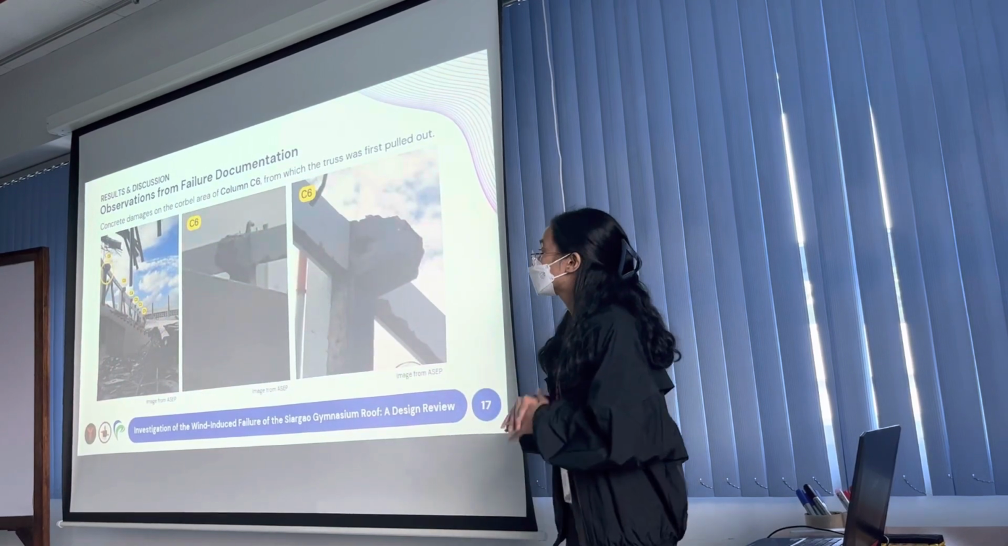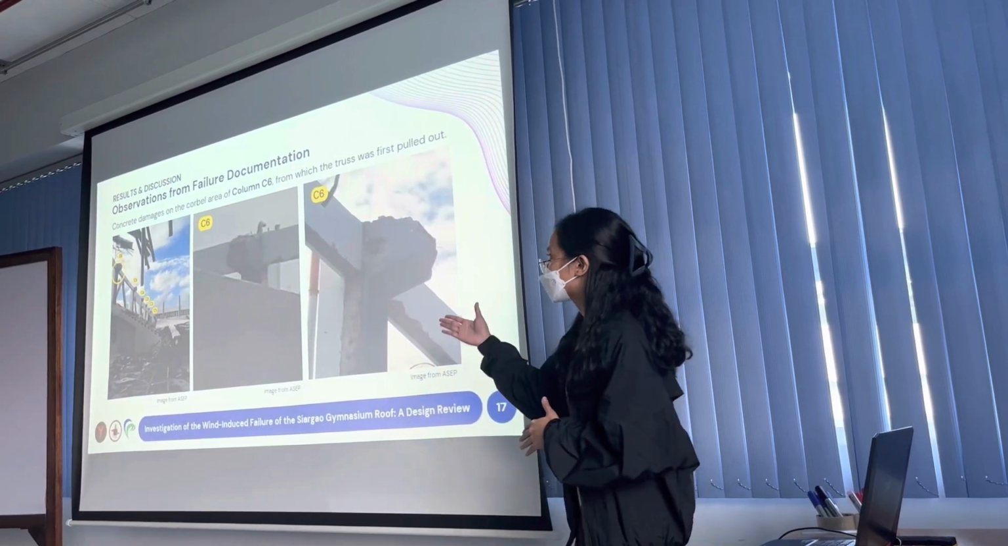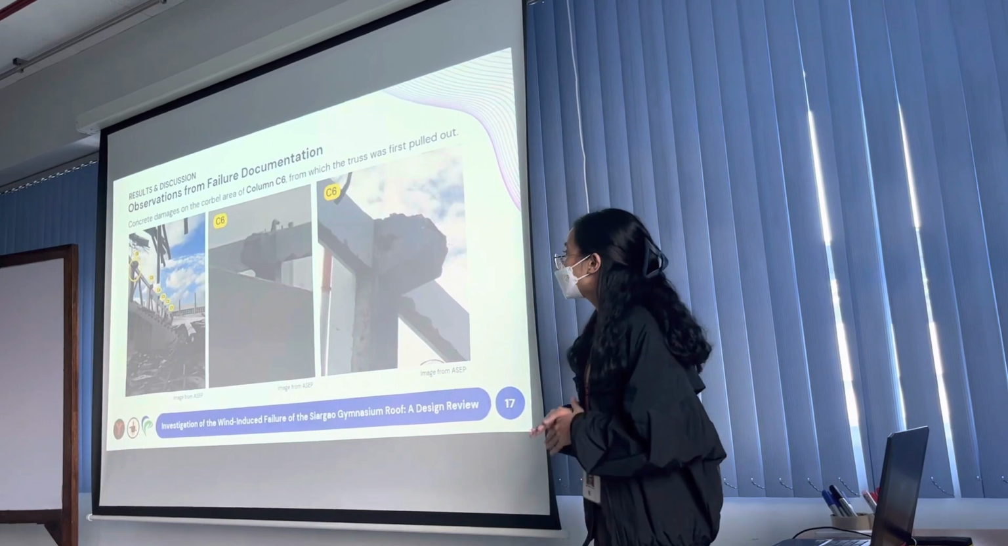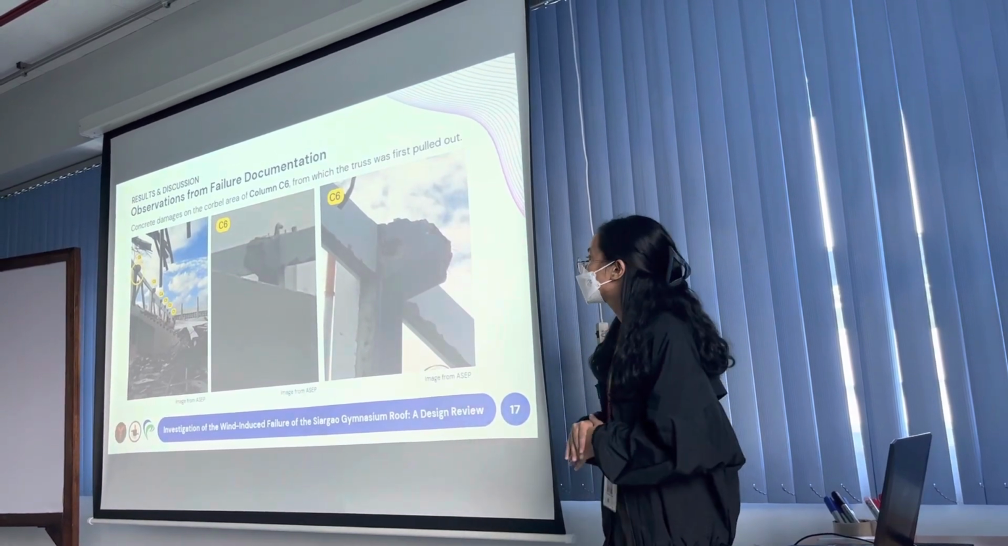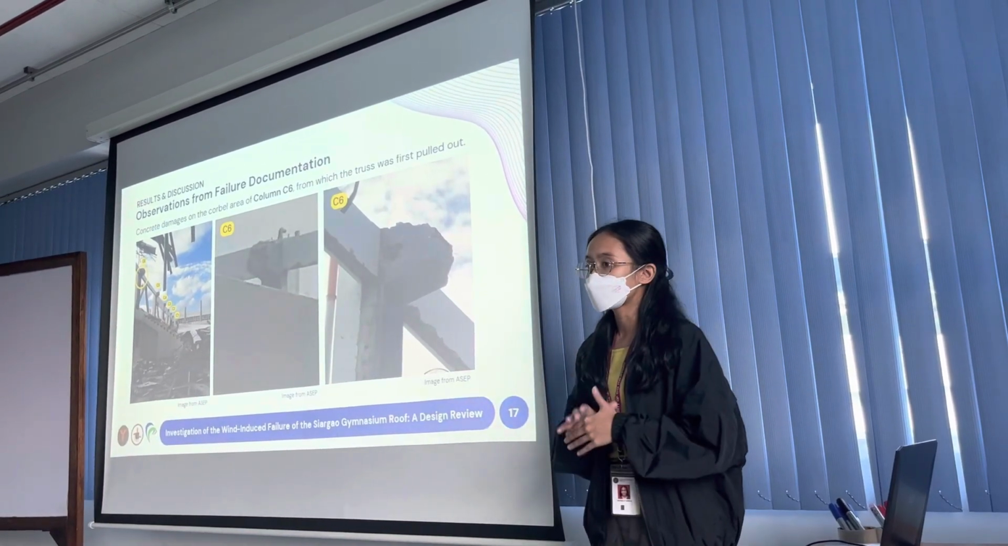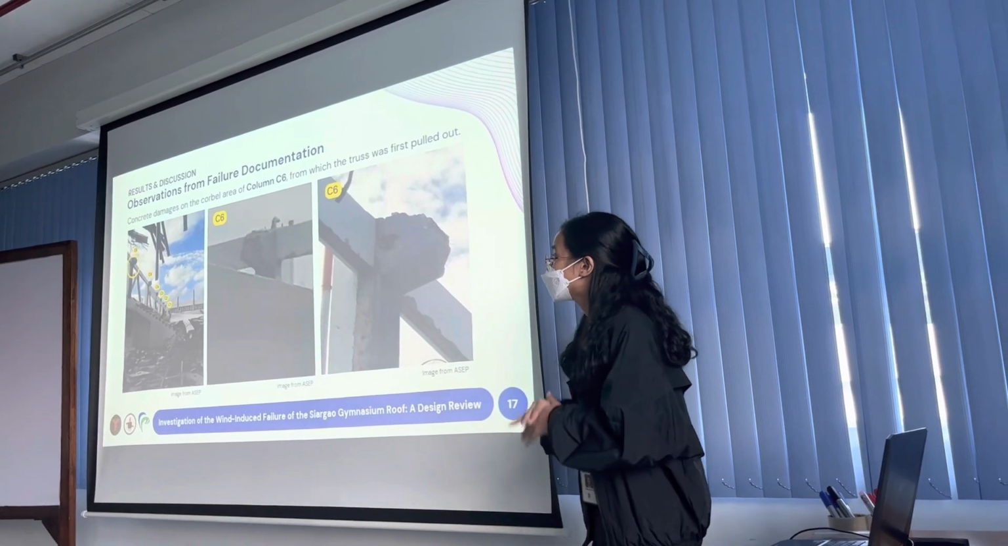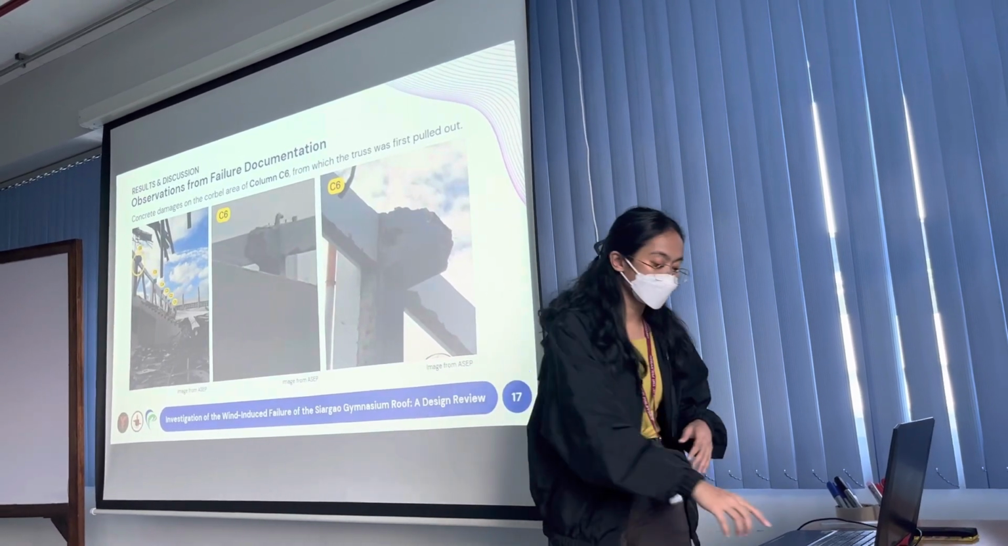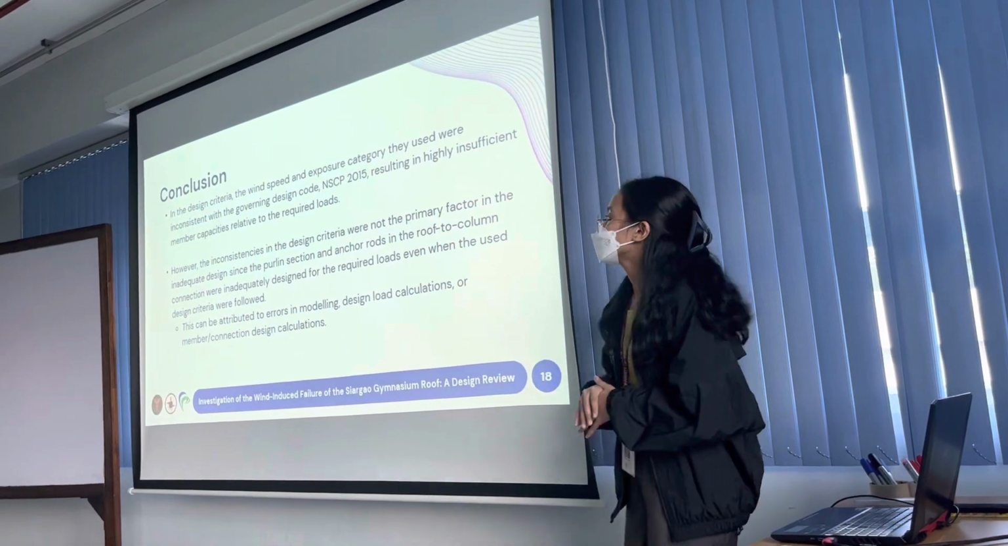In addition, the truss was first detached from column C6, and as shown, the corbel area of this column suffered concrete damages. Thus, the roof-to-column connection of this particular column is the critical component in the roof failure. Synthesizing the results,